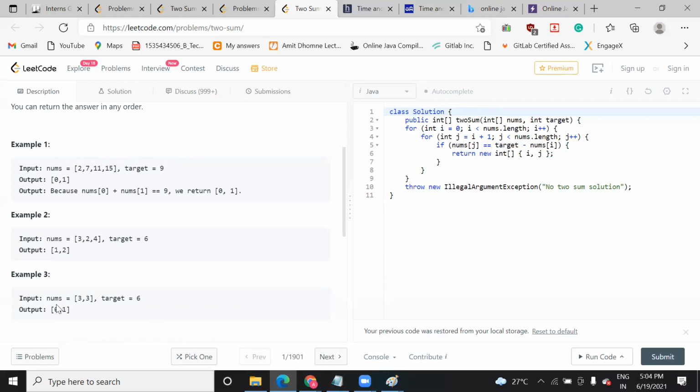Suppose here they have given three test cases. In the second one, the target was 6, with values 3 and 4 and 2 and 4. When you combine 2 and 4, you get 6, so the indices will be 1 and 2. So you can see the values also vary. Here you have passed 4 values, here 3 values, here 2 values. So it depends on what values you are passing.